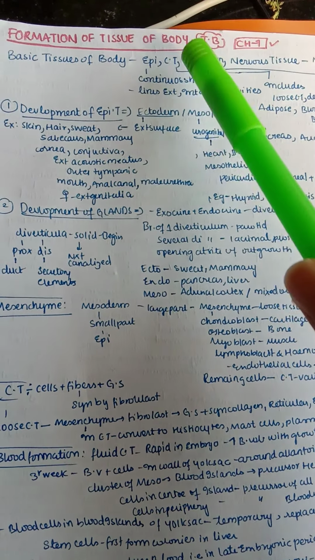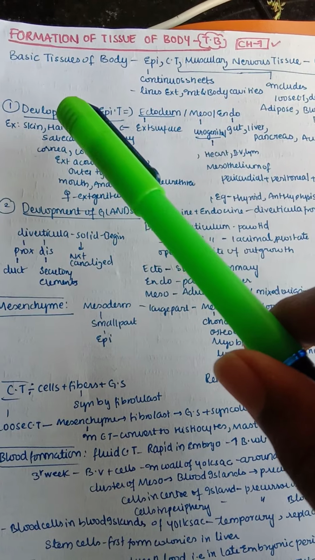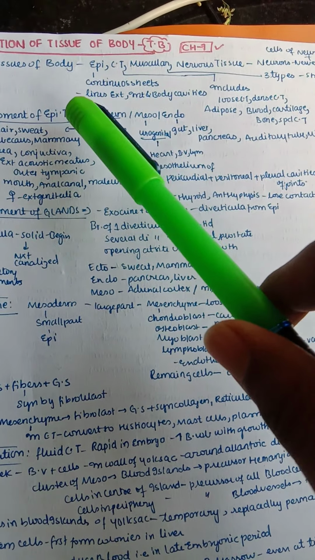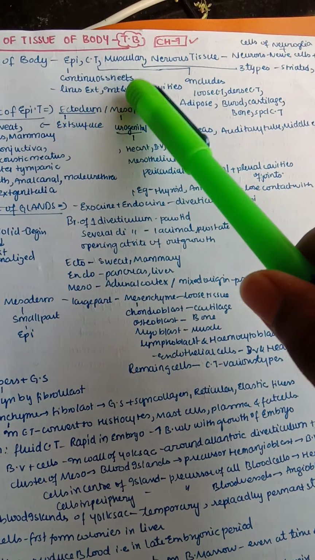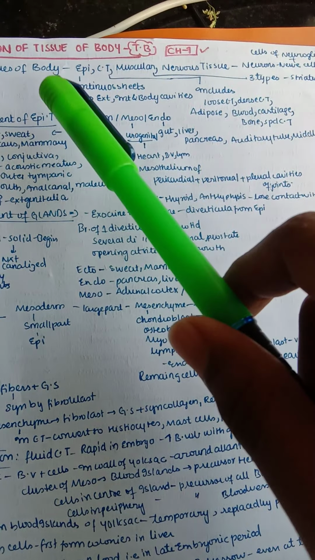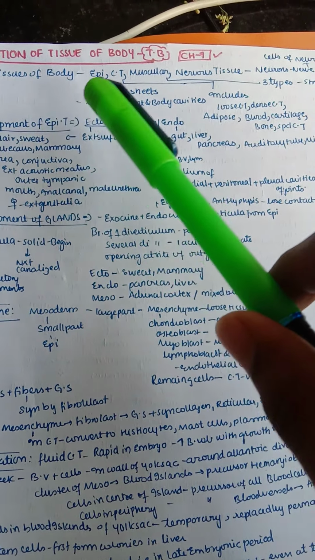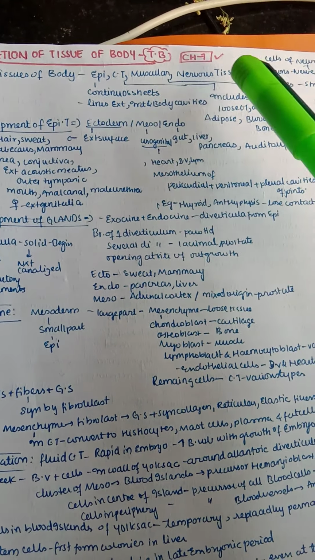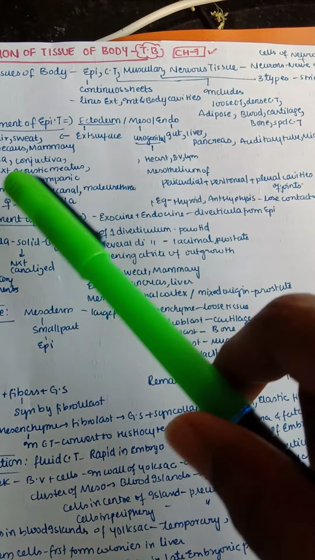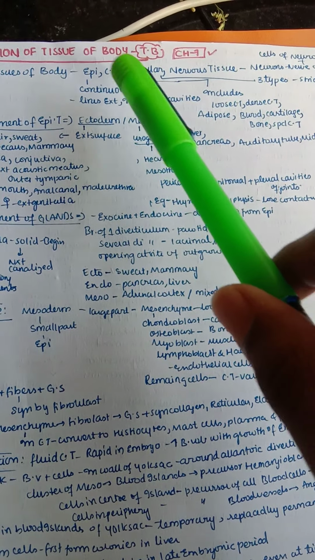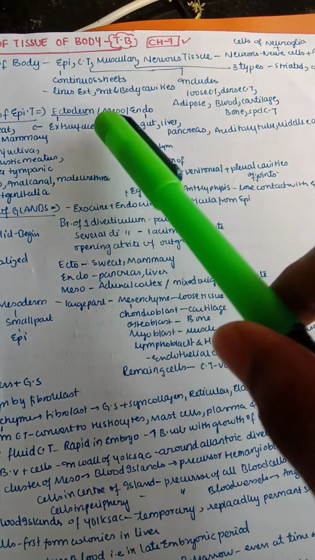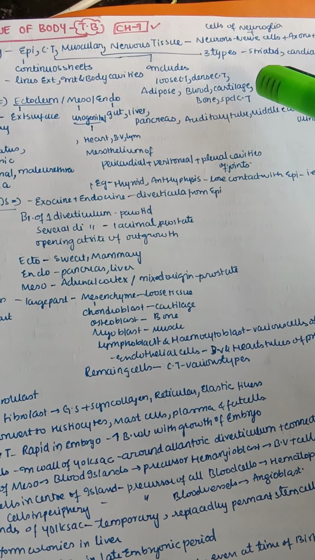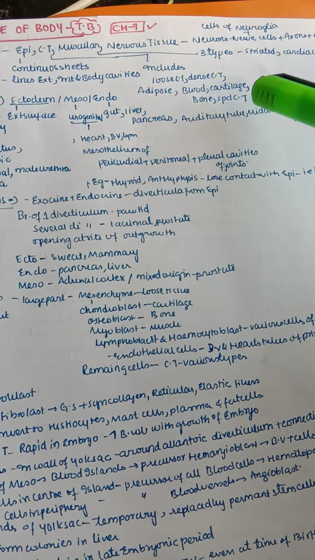So what are the major basic tissues of our body, of which our body is made? It is mainly epithelium tissue, connective tissue, muscular tissue, and nervous tissue. Epithelium tissue forms continuous sheets. It lines external surfaces, internal surfaces, and all the body cavities present in the body. And connective tissue connects all these tissues together. It is divided into loose connective tissue, dense connective tissue, adipose tissue, blood, cartilage, bone, and special connective tissue.